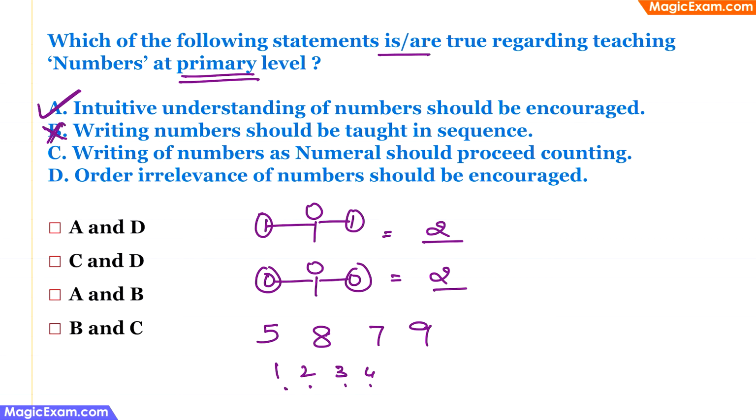Statement C is writing numbers as numerals should precede counting. This is also incorrect, because if you look at children, they learn counting before they can learn writing. Therefore, writing of numbers as numerals should precede counting is an incorrect statement.